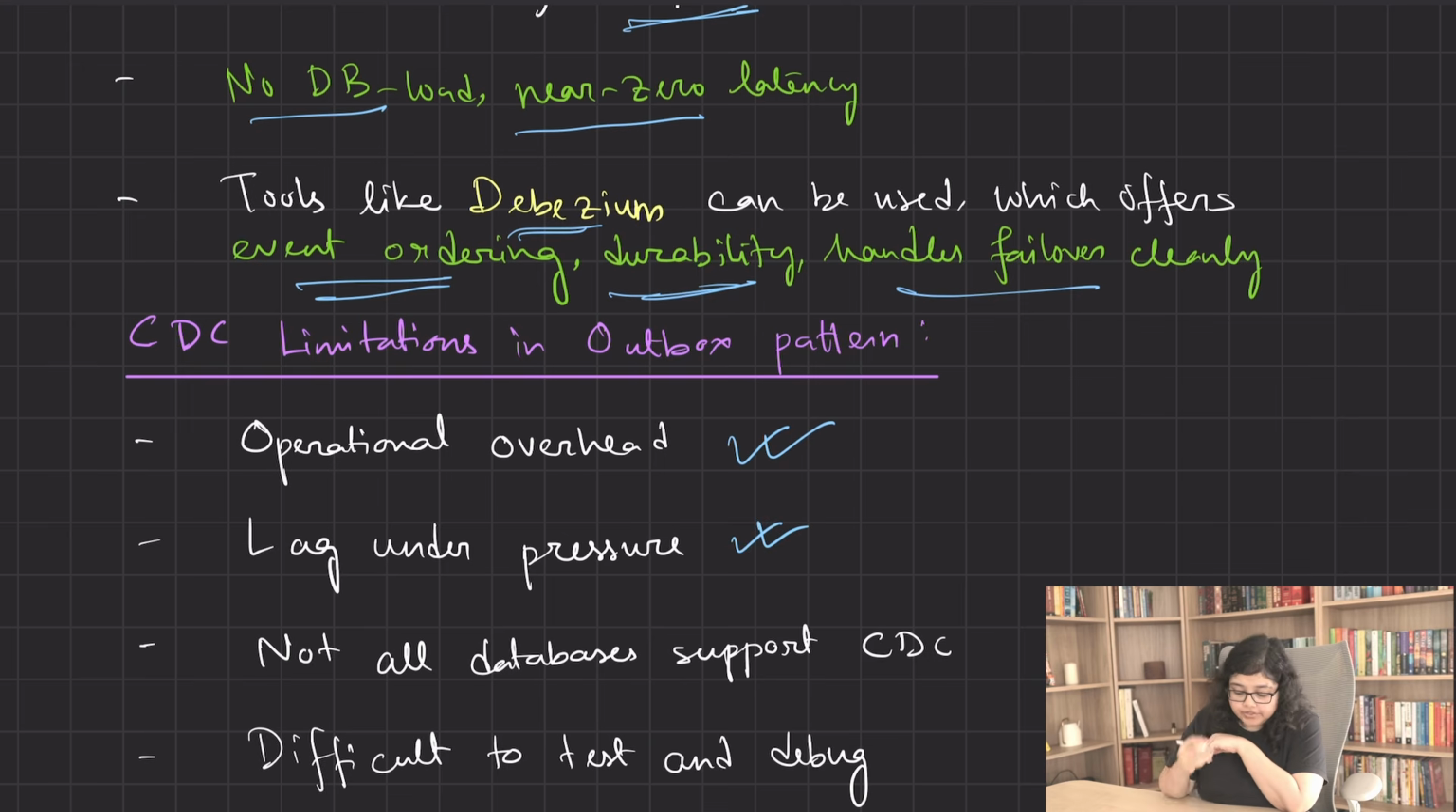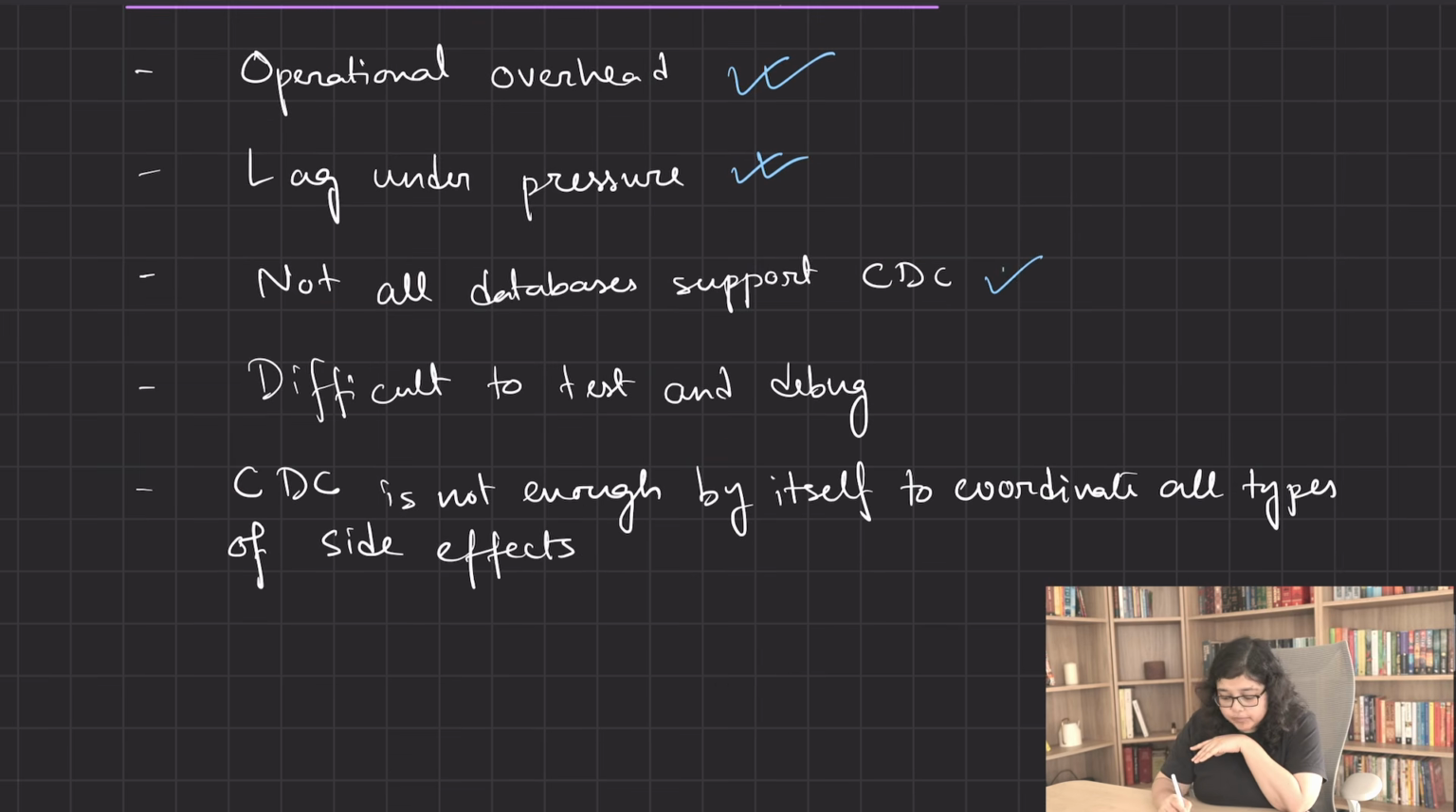Next is lag under pressure. If your database or Kafka is under pressure, then your connector will lag. Events will take a few seconds or more to show up. Next, not all databases support CDC. CDC requires access to the write ahead log or bin log of the database, and your cloud service provider might not allow that. Next, it is difficult to test and debug. Because CDC is running outside your application, failures might go unnoticed until consumers start misbehaving.